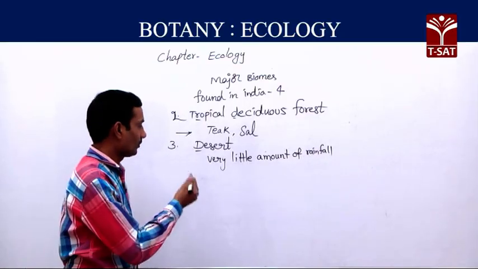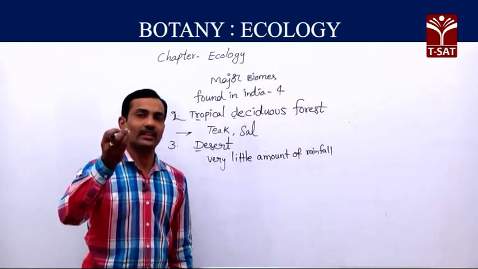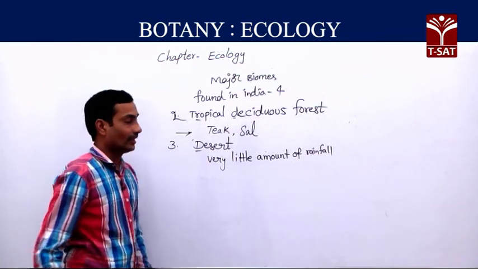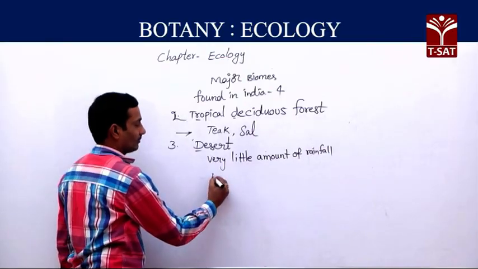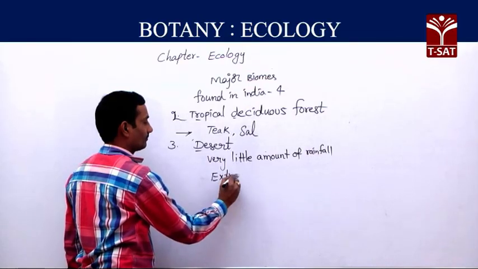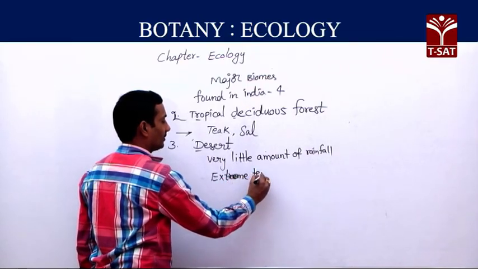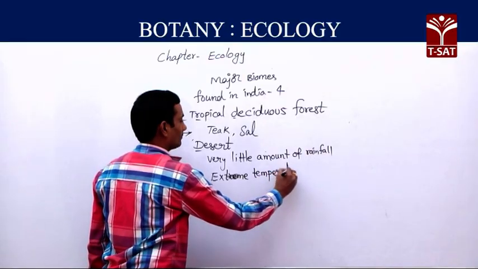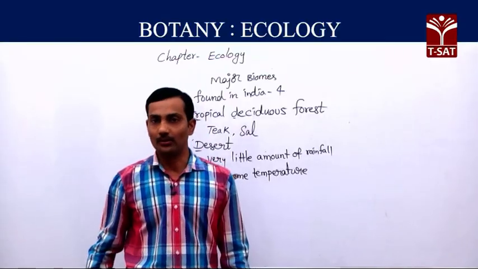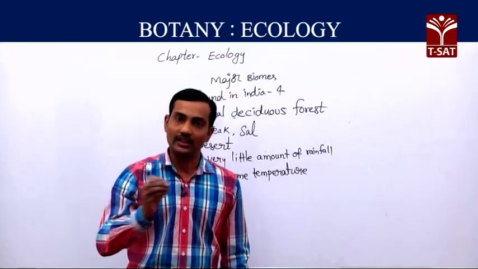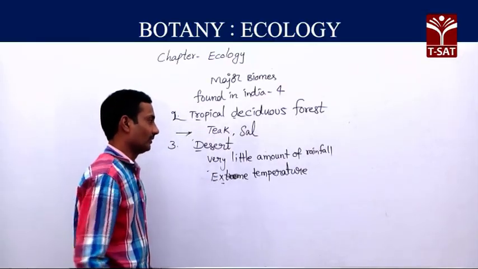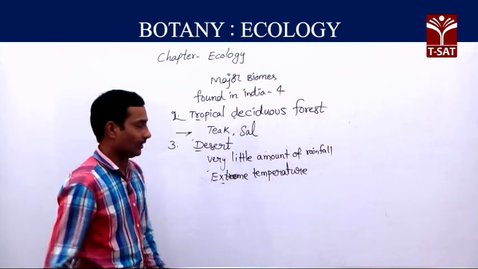In desert conditions, rainfall is usually very little, negligible rainfall we can notice in desert areas. And from a temperature point of view, you can find extreme temperatures. That's why whatever plants are found in the desert biome, they have to tolerate extreme climatic conditions. So here extreme temperature you can find, and very little rainfall.